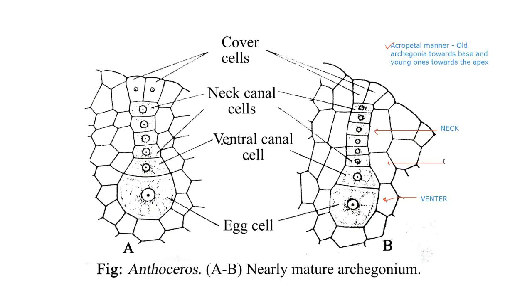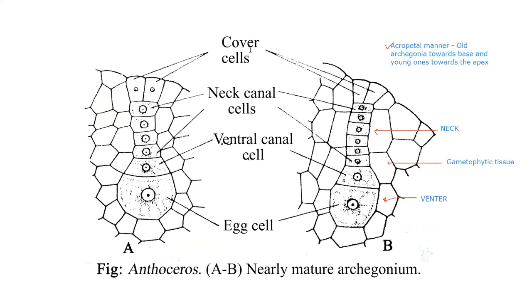They are not superficial. They are sunk inside the gametophytic tissue. What you see on the top of the gametophyte is the outer opening, but that outer opening is also covered by 2 cover cells. At maturity, these cover cells will also rupture at the time of fertilization.